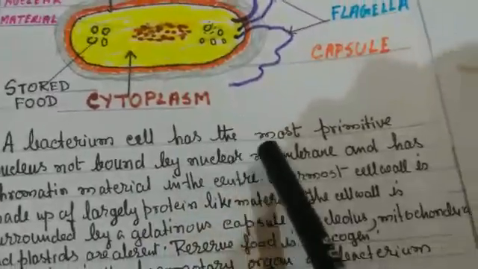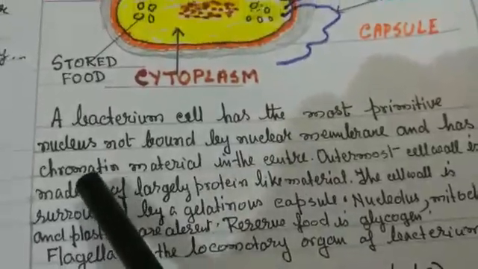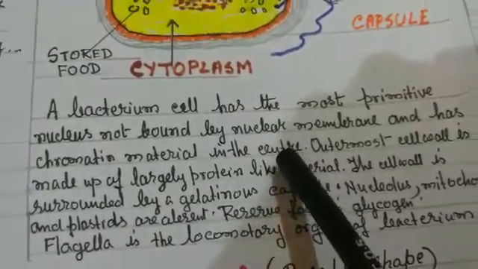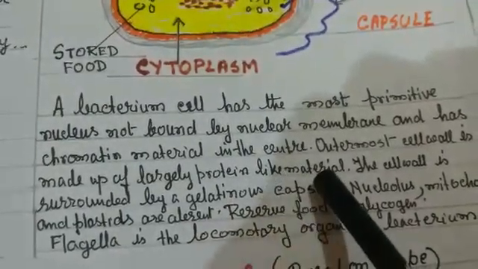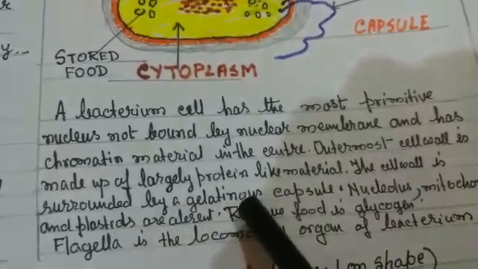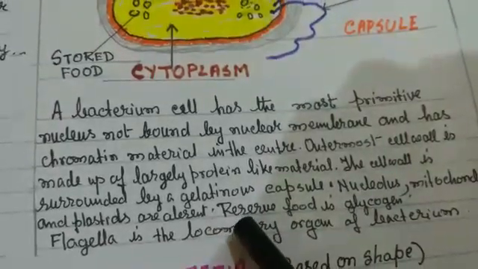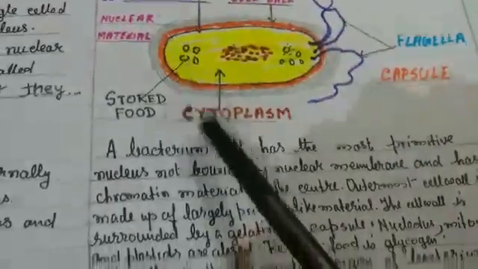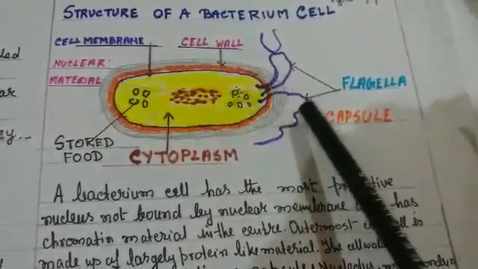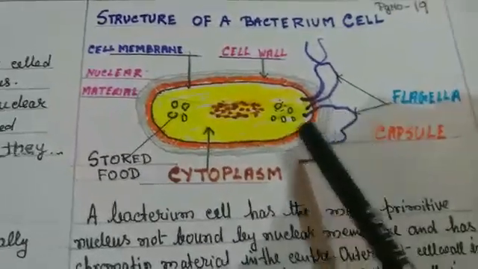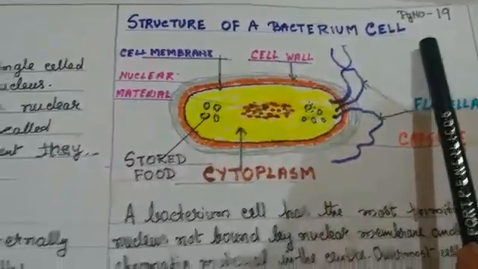The cell has the most primitive nucleus, not bounded by a nuclear membrane, and has chromatin material in the center. The outermost cell wall is made up largely of protein-like material. The cell wall is surrounded by a gelatinous capsule. Nucleus, mitochondria and plastid are absent. Reserve food is glycogen. Flagella is the locomotory organ. You can see flagella here. Locomotory organ means with this it can move. So this is the picture of bacteria. You can see it on page number 19 also.